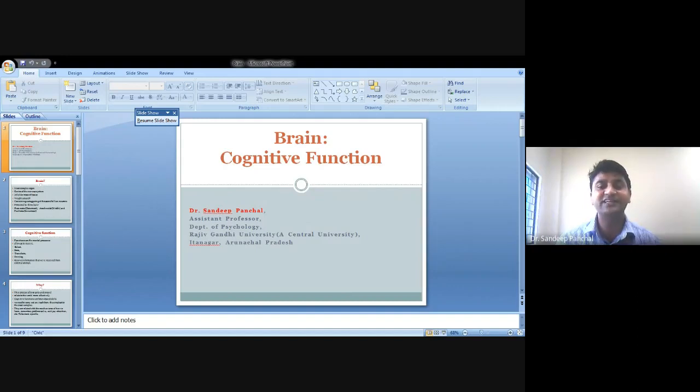We understand what a particular stimulus actually is, and we relate things more effectively because we have stored something earlier and we relate the new information with the stored information so that we can understand more effectively.